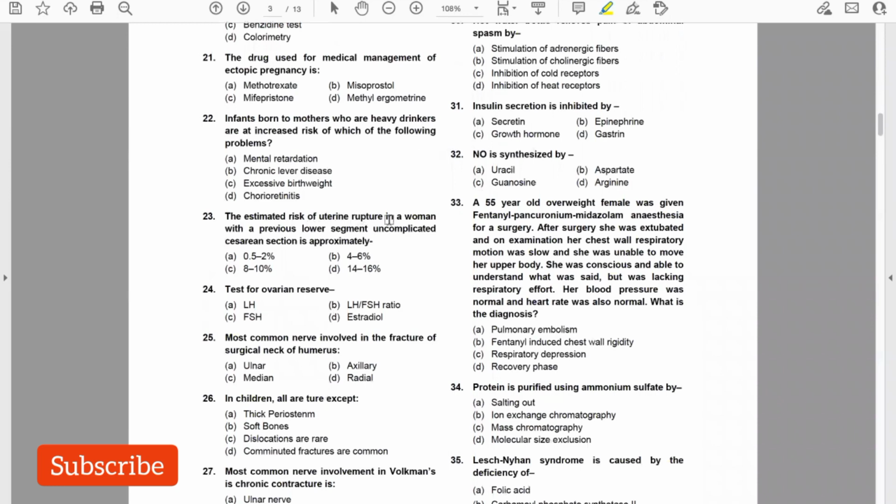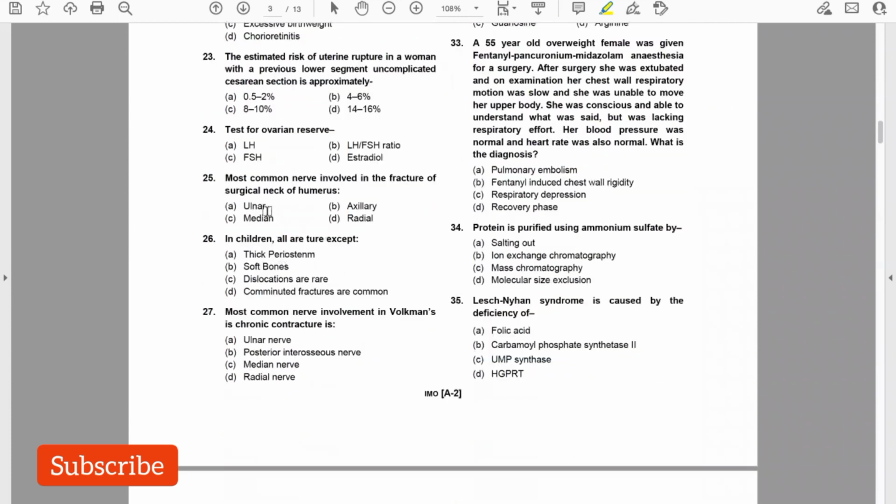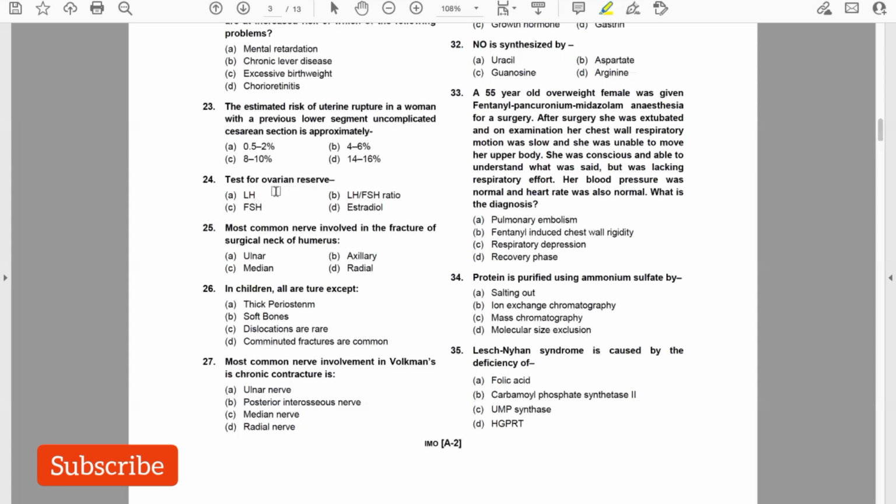The estimated risk of uterine rupture in a woman with a previous lower segment uncomplicated cesarean section is approximately 0.5 to 2%. Test for ovarian reserve. So answer is FSH. Most common nerve involved in the fracture of surgical neck of humerus. So answer is axillary nerve. In children, all are true except: thick periosteum, soft bone, dislocations are rare. Comminuted fractures are common. No, comminuted fractures are uncommon in children.